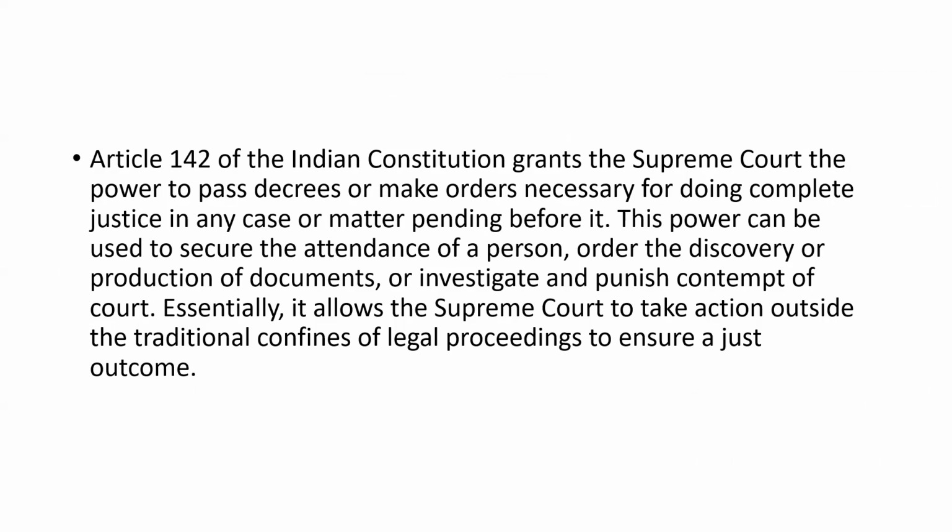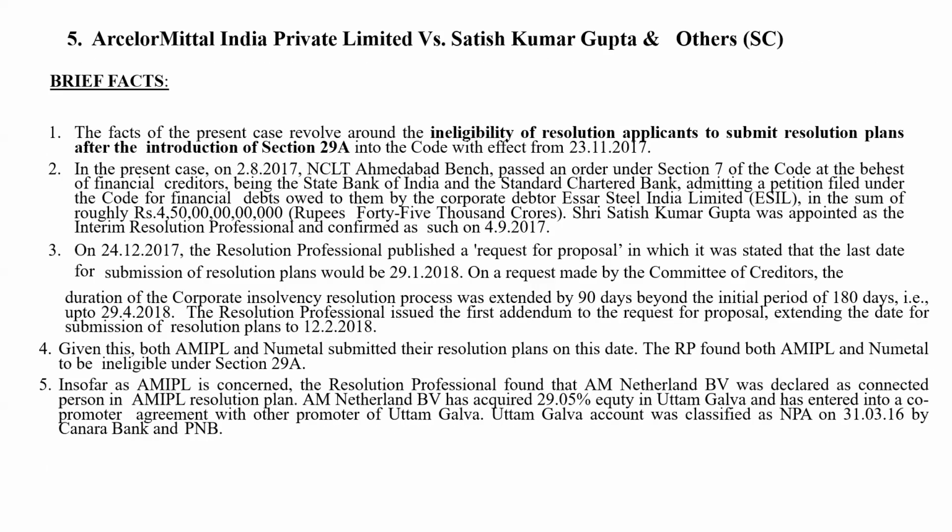Suppose something is not written anywhere in the law, then whether Supreme Court can adjudicate? The answer is yes. Under which article? Article 142. It gives the Supreme Court the power for rendering of complete justice, so they can invoke the inherent powers. Now, what was the case actually?